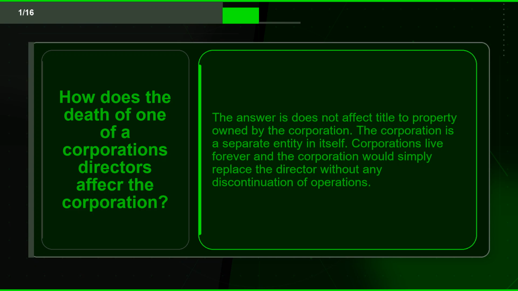Flashcard 1. Term. How does the death of one of a corporation's directors affect the corporation? Definition. The answer is does not affect title to property owned by the corporation. The corporation is a separate entity in itself. Corporations live forever and the corporation would simply replace the director without any discontinuation of operations.